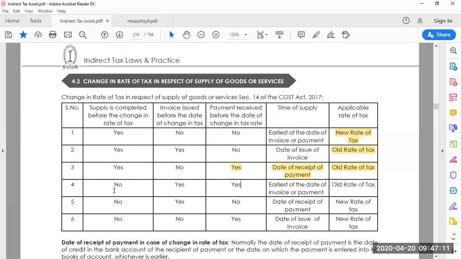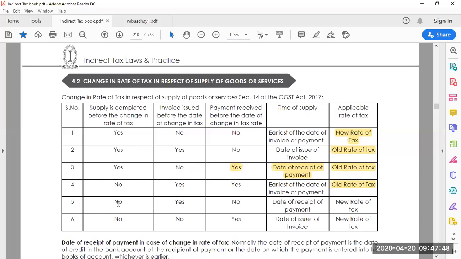Supply is not done. Supply is not completed, but invoice issued, payment done before the change of GST rates. In this case, earliest of the date of the invoice or payment, whichever is early between these two, is taken. So that's the reason the old tax rate is applicable. Supply is not done, but invoice is issued and payment is also done in advance. So earlier of the date of invoice or payment between these two, the old rate of tax is applicable.